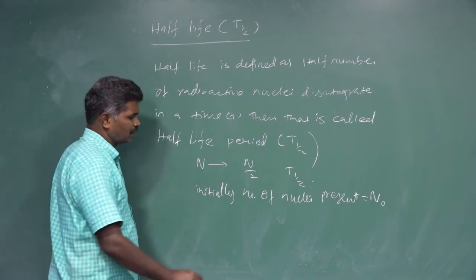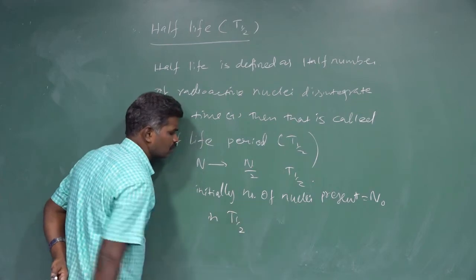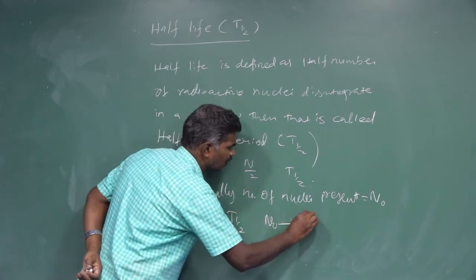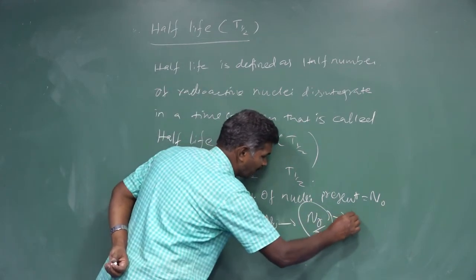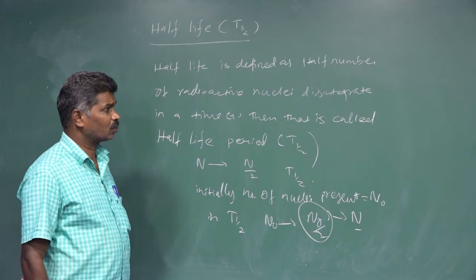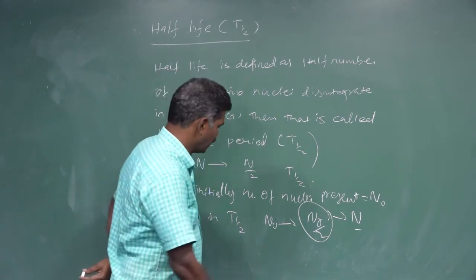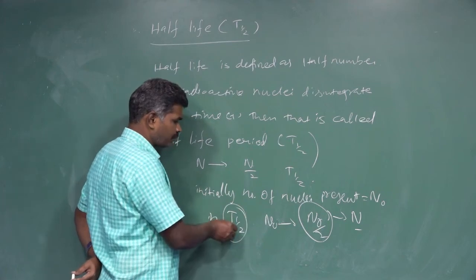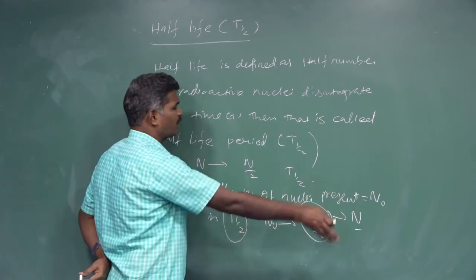So for that we say, in T of time, n naught becomes n naught by 2. That n naught by 2 can be called the number of atoms at present. In a T of time, n naught by 2 will disintegrate and half the number is present.